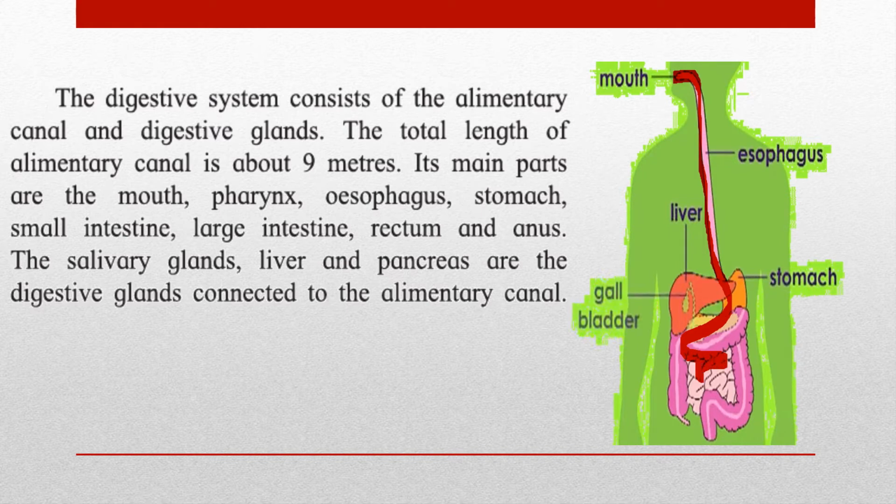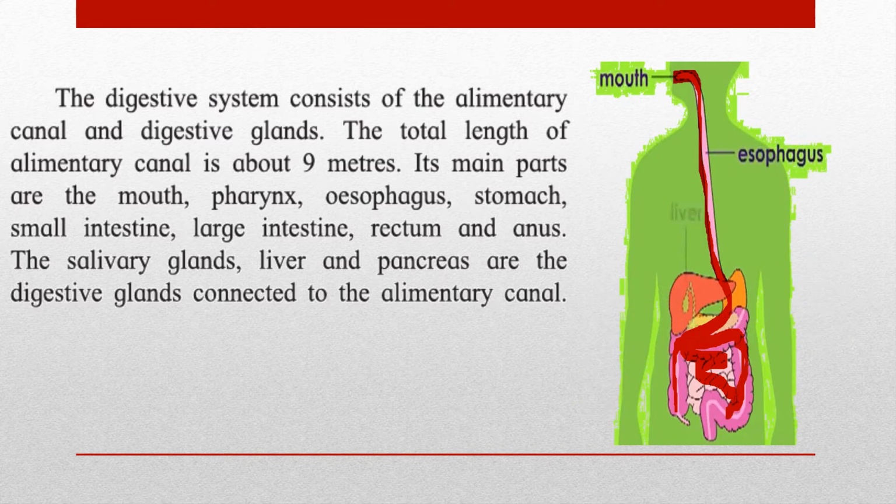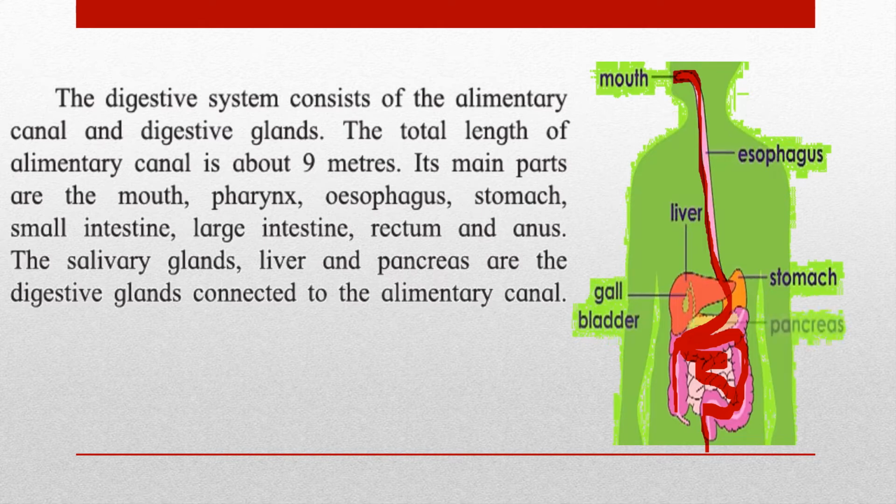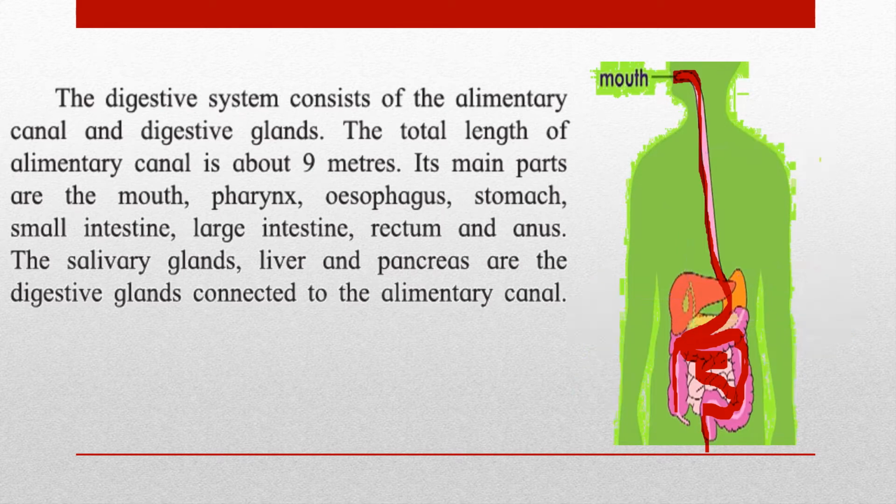Okay, so we are talking about the alimentary canal. This alimentary canal goes into the stomach. From the stomach it goes into the small intestine, and from the small intestine it passes into the large intestine. Okay, and from the large intestine it goes to the rectum, and then from the anus you have the waste product coming out. Alright, so this is the alimentary canal.